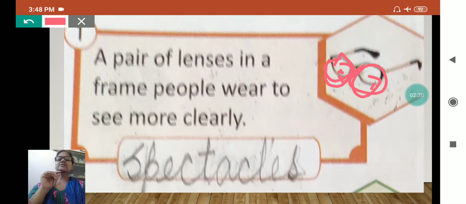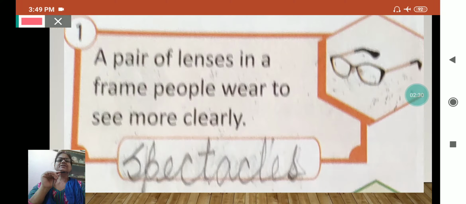And what is a pair of lenses called? I am wearing spectacles, and it is spectacles. SPECTACLES. Is it clear here? Now we will go to the next.